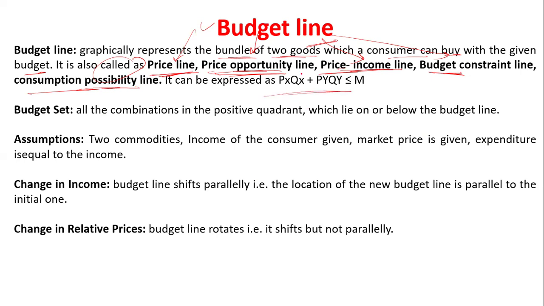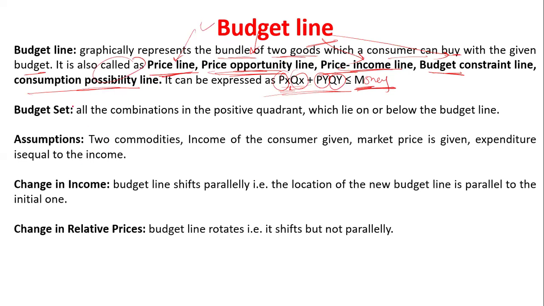How do we express it? This is the price of the X commodity and the quantity of the X commodity, we multiply them, plus the price of the second commodity and the quantity of the second commodity, is less than or equal to M. M is money, it's the income.